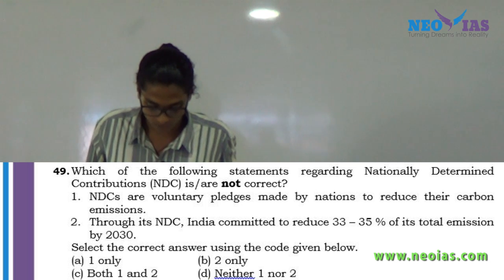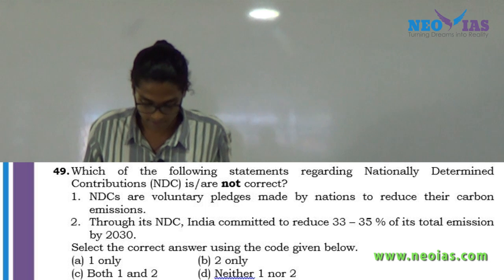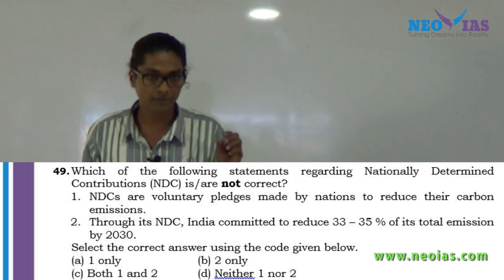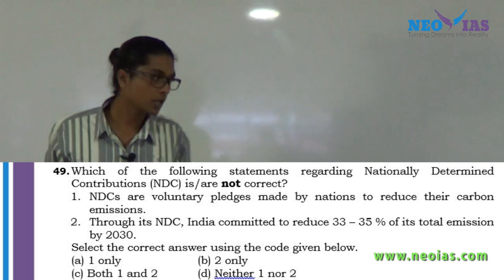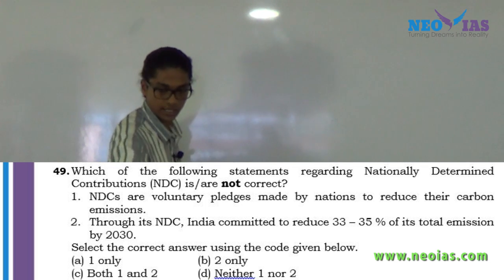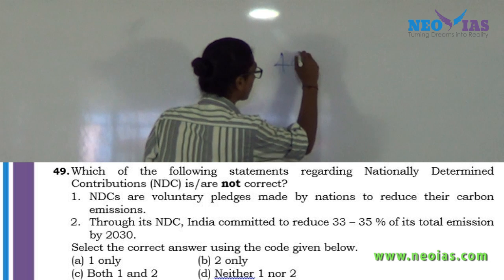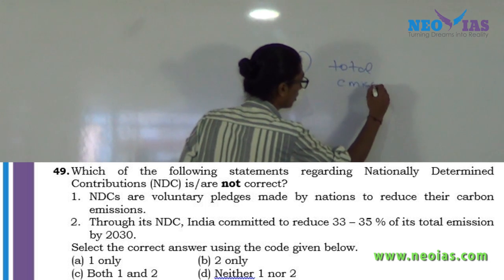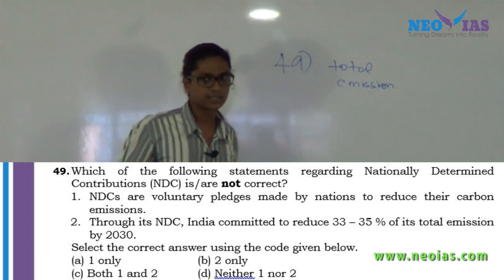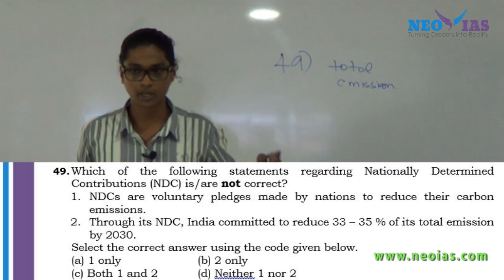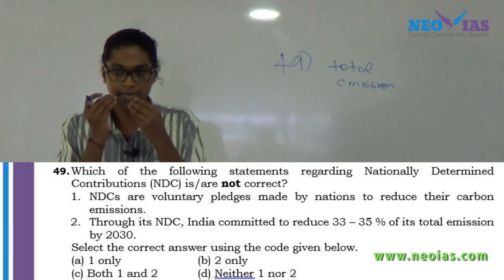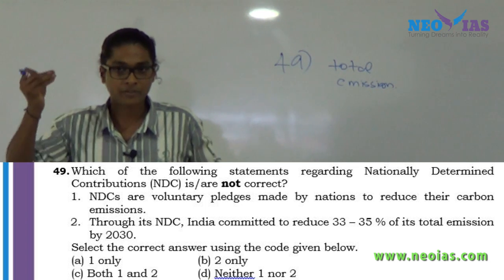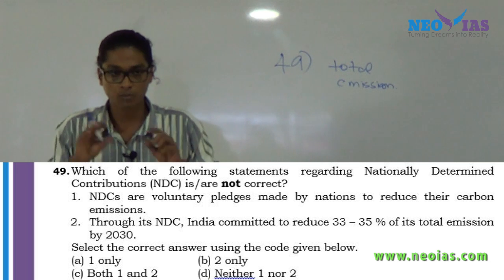And now the second one, through its NDC, India committed to reduce 33 to 35% of its total emission. Now, that is actually the keyword, total emission. See, when I was discussing the Paris Agreement, I told you that like India's INDC, development is very imperative, very important for us.